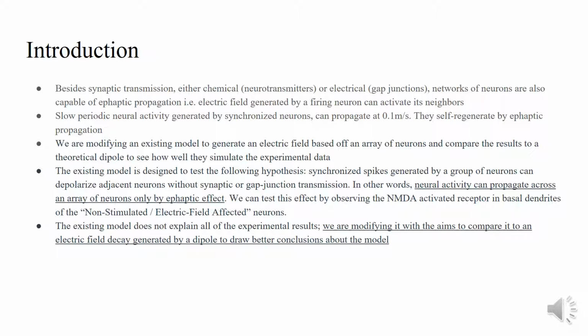For our project, we're modifying an existing model to generate an electric field based off of an array of neurons and compare the results to a theoretical dipole to see how well they simulate the experimental data. The existing model is designed to test the following hypothesis. Synchronized spikes generated by a group of neurons can depolarize adjacent neurons without synaptic or gap junction transmission. In other words, neuroactivity can propagate across an array of neurons only by ephaptic effect.